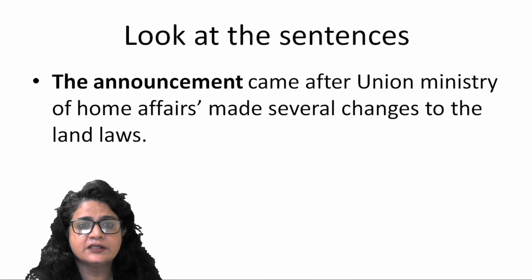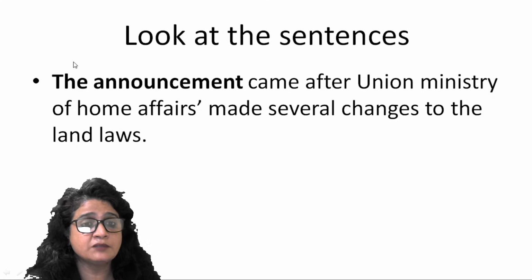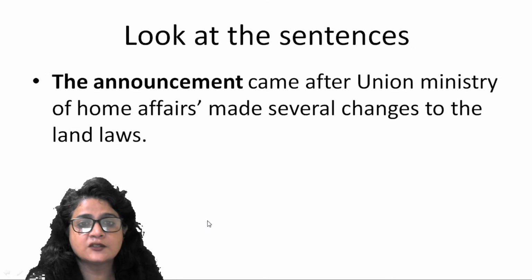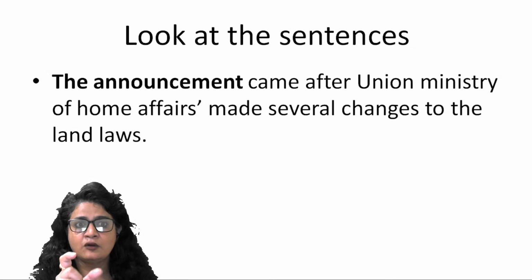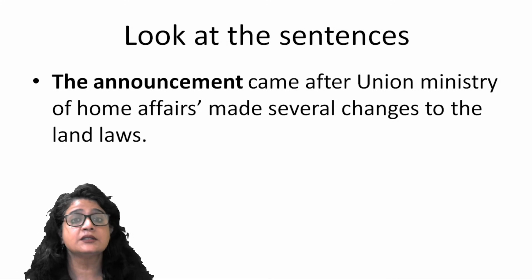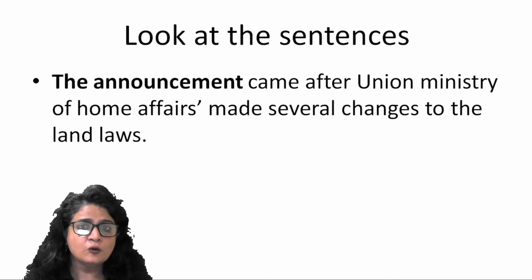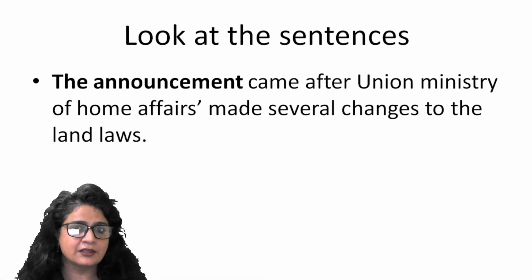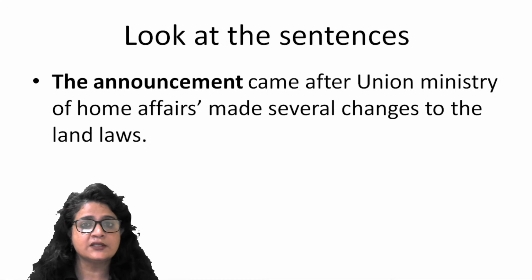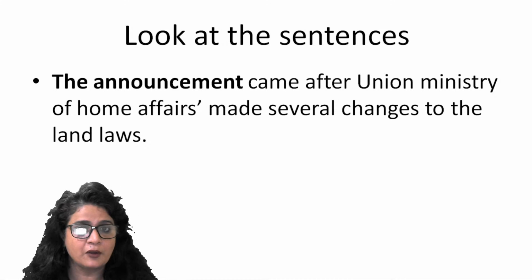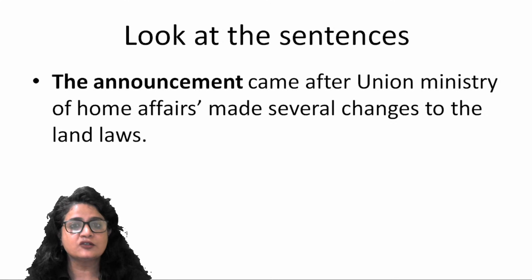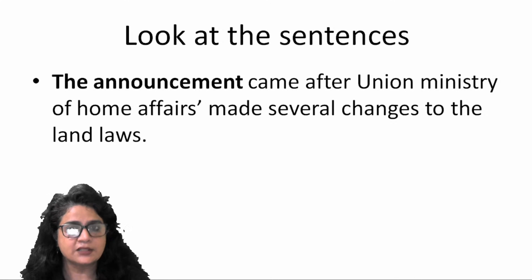In the previous sentence, the announcement is possibly not clear to us because we have not been told what this announcement is. Right? So it looks jarring here because we don't know what announcement the sentence is talking about. So we lose reference here, we lose context here. It does not give you the whole picture of what this sentence is talking about. On the basis of this application of "the", you can eliminate this option as not being your opening statement.